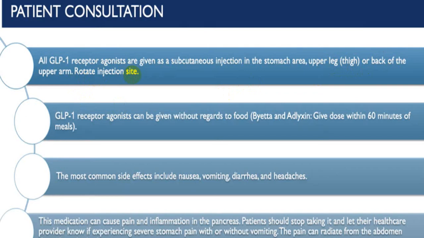This has no relation with food, but by and large it is given within 60 minutes of a meal. The most common side effects include nausea, vomiting, diarrhea, headaches, etc. It can produce pancreatitis, so you have to keep a watch.